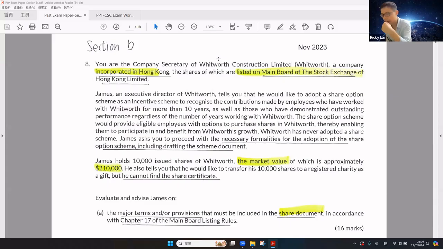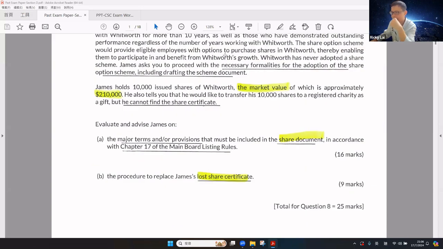And Xu holds 10,000 shares. The market value is 210,000 Hong Kong dollars. Xu wants to transfer his 10,000 shares to charity, but he cannot find the share certificate.